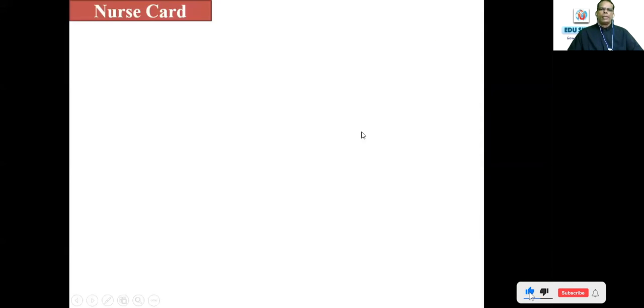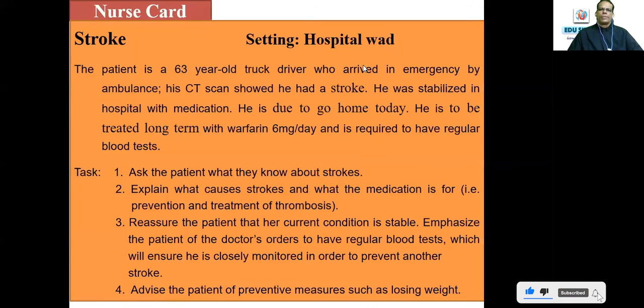Coming to the nurse card, this is the nurse card, set in a hospital. This is the card you will be getting, and you have a lot of details in the updated version, OET 2.0. A lot of details are given in the task card itself. If you know how to scan and analyze the task card, that itself is the greatest guide to organizing your speaking.